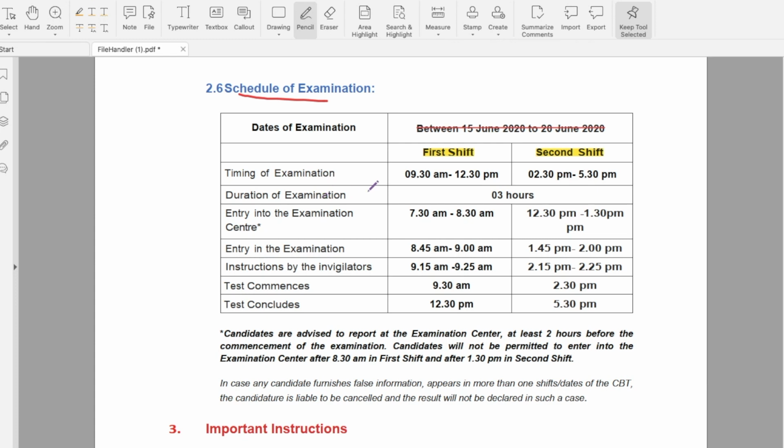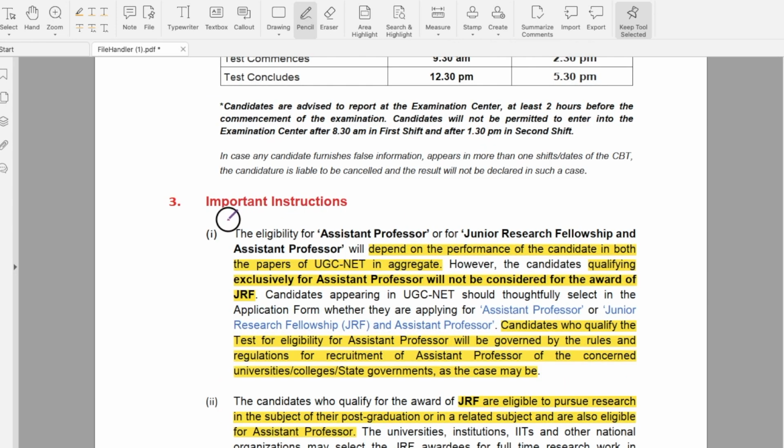These are the timings of shift 1 and shift 2. There will be 2 shifts. Either you will get shift 1 or shift 2. In shift 1, the timings will be from 9:30 to 12:30, 3 hours. And for the second shift, that is 2:30 to 5:30. For entering the exam, there will be a cutoff like 8:45 to 9 or 1:45 to 2. Some important instructions are there. The eligibility of assistant professor or JRF and assistant professor will depend on the performance of the candidate in both the papers.